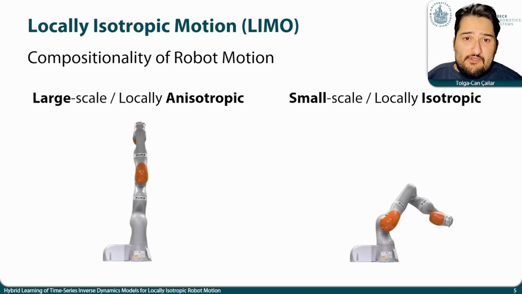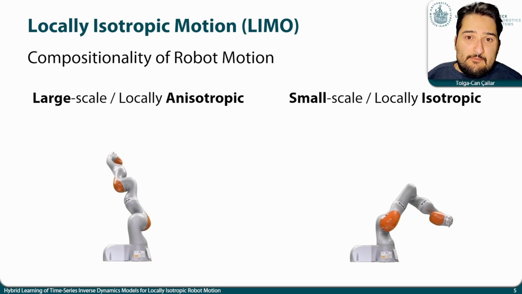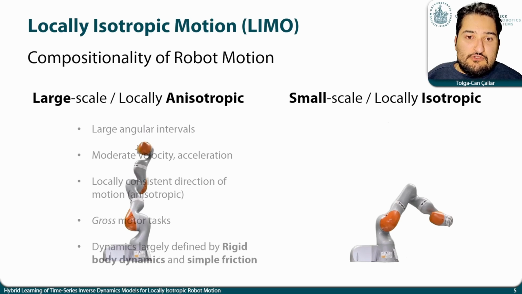In this context, we introduce and characterize a novel robotic motion type that we call locally isotropic motion, or LIMO for short. LIMO represents a class of motion tasks that provoke a wide spectrum of dynamic states by being composed of dynamically contrasting subsequences. On one hand, LIMO contains segments of joint-wise large-scale motion over large angular intervals with moderate velocity and acceleration and consistent rotation directions. This may correspond to gross motor subtasks, the dynamics of which are largely governed by rigid body dynamics and simple friction.